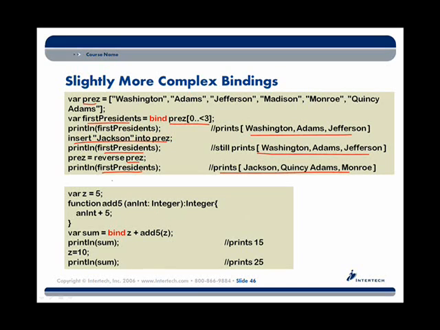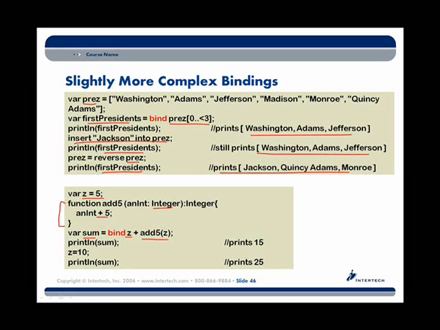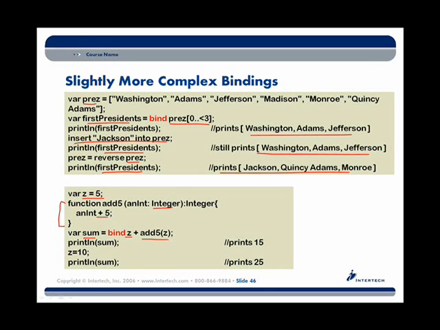Let's say we define a variable z equal to 5, and then we have a function add 5, taking any integer and just simply adding 5 to that integer and returning it. If I bind a variable sum to z and add 5 to z, what happens to sum? Well, if I print sum the first time, as one would expect given the bind operation, its value would be 15, taking 5 and then adding it to 5 plus 5, so 15 in total.